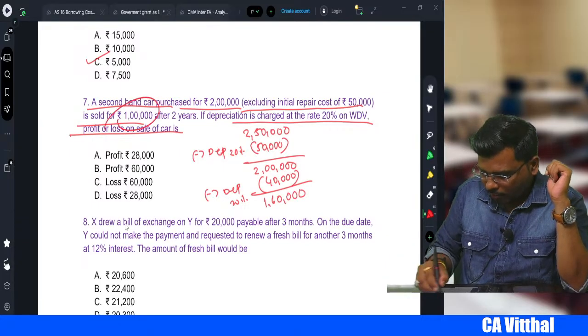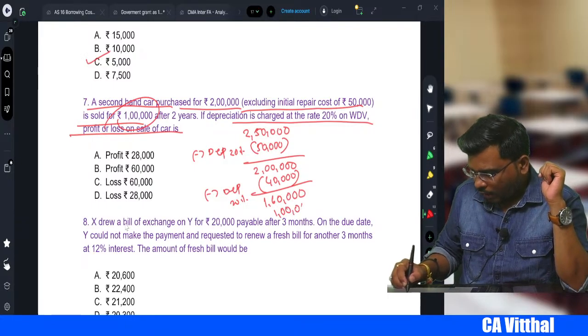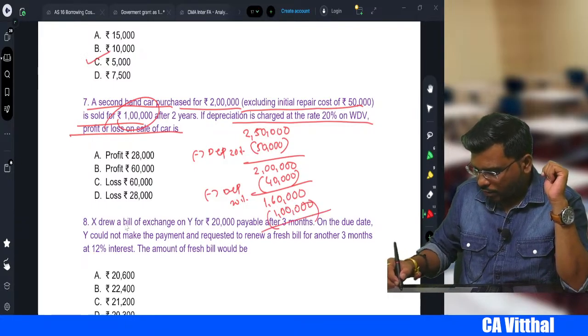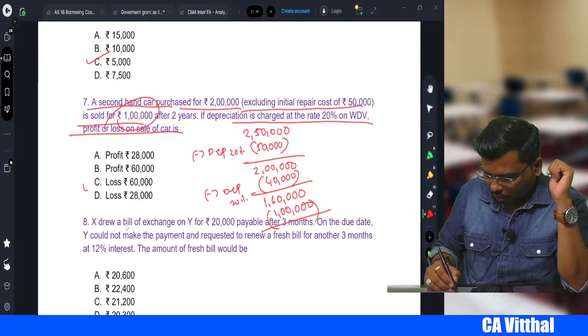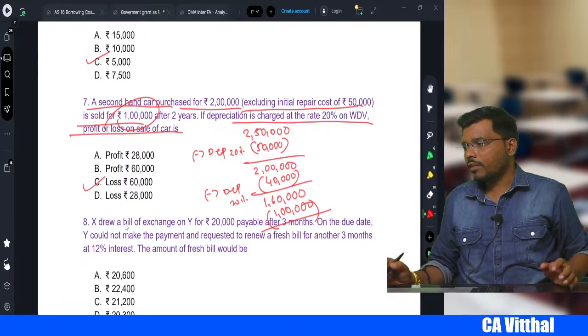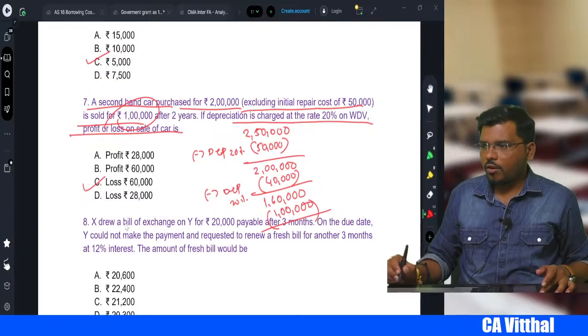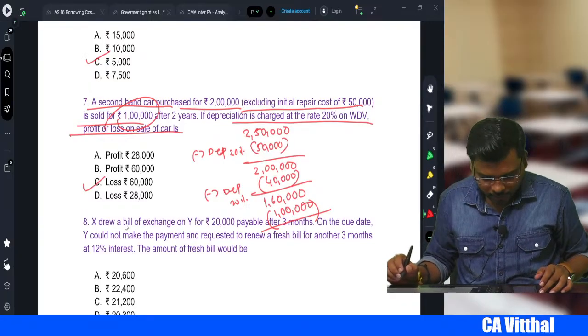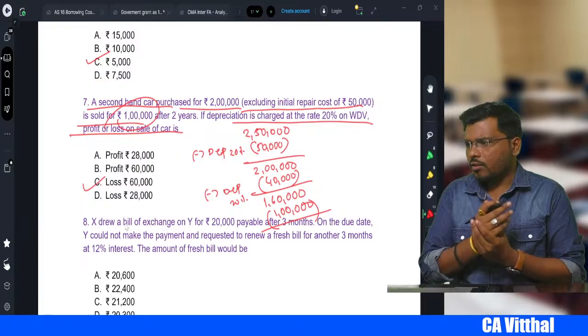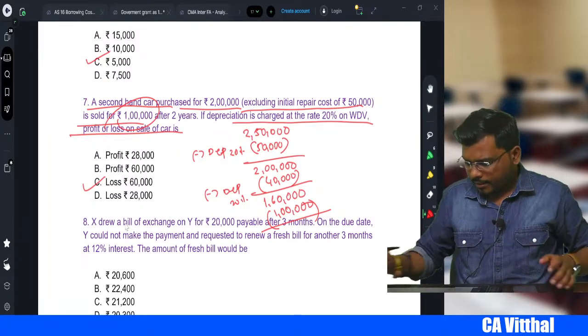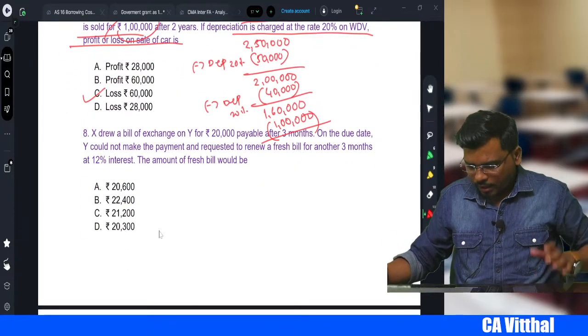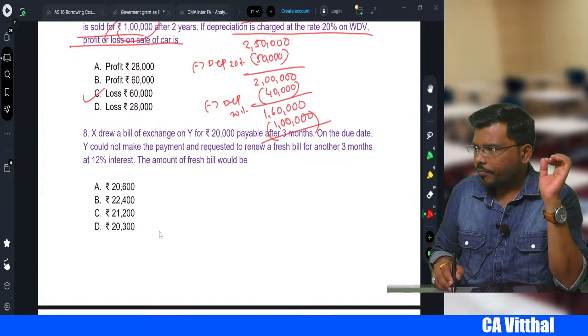You sold at how much, sir? 1 lakh. A 1,60,000 asset you sold at 1 lakh. It becomes a loss. How much loss, sir? 60,000 is the loss, right, my dear students? Yes, online students, are you there or not? Yes. Okay.